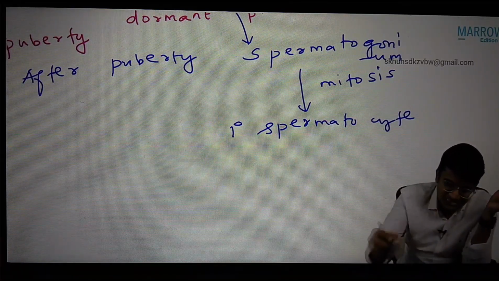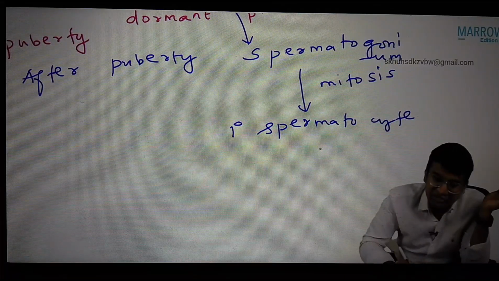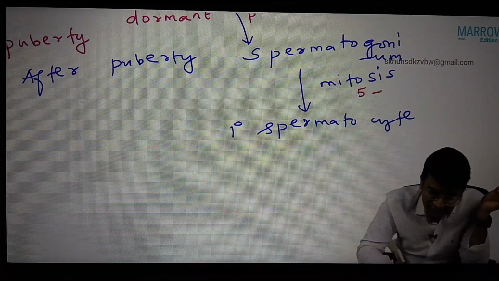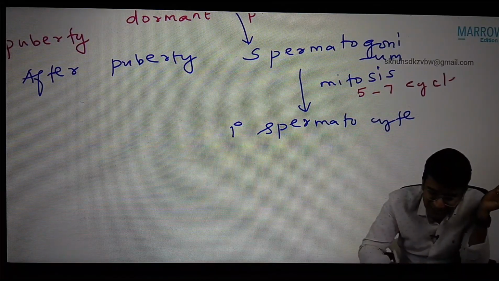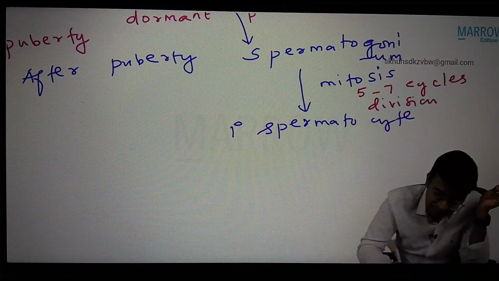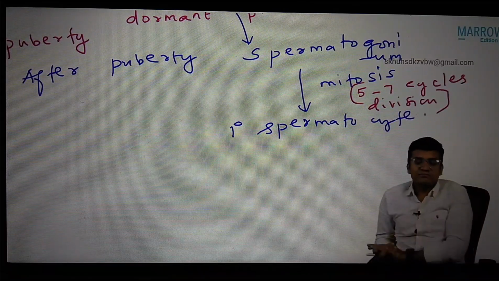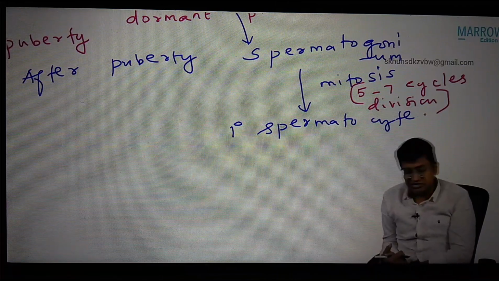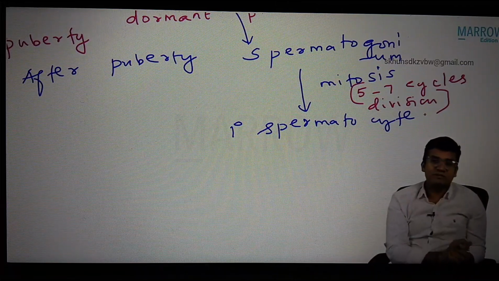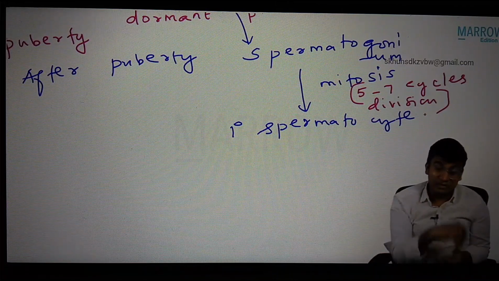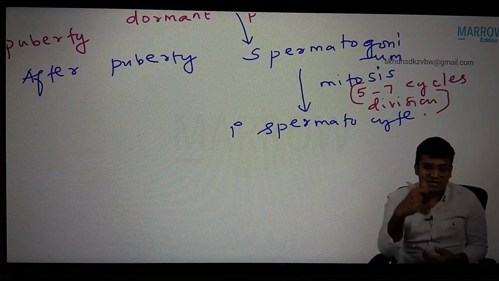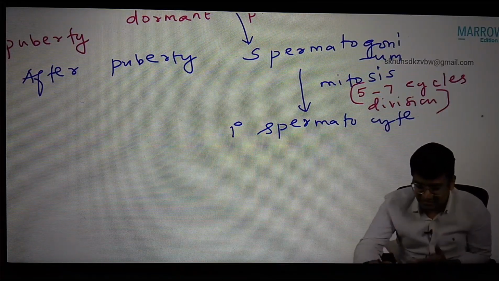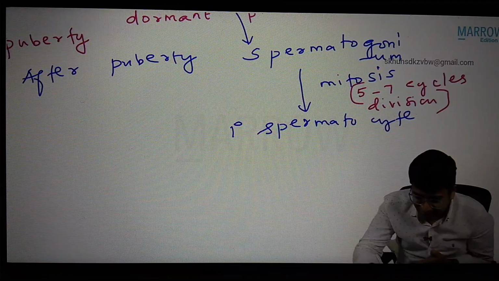But please remember, spermatogonium is converted to primary spermatocyte in 5 to 7 cycles of division. Not in a single step. 5 to 7 steps are involved. Okay, that is not necessary, so we are simply leaving that.